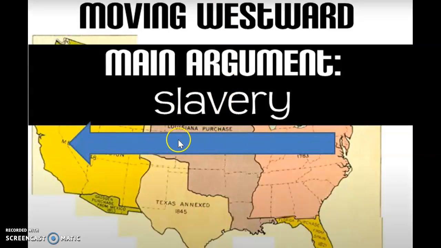Moving west, right? Because as we keep adding new states to the territory, the big question becomes, does a new state become a slave state or does it become a free state? And this big argument eventually leads to the South and the Carolinas seceding and starting the Civil War. So let's look into how this argument develops.